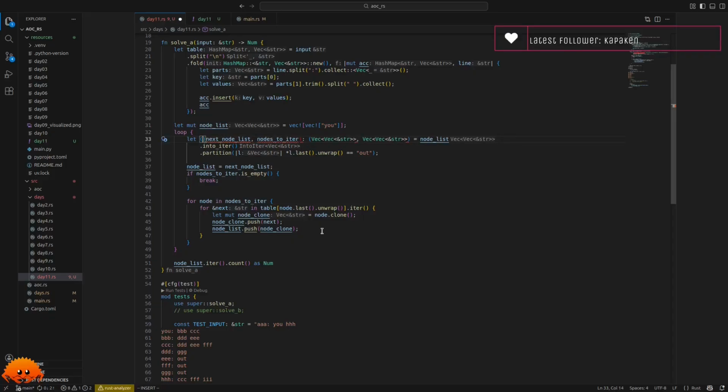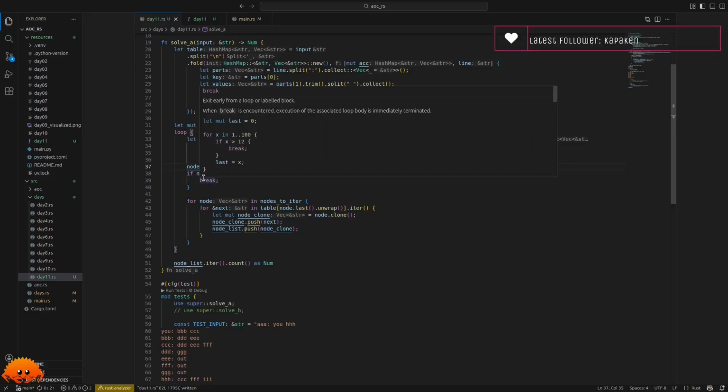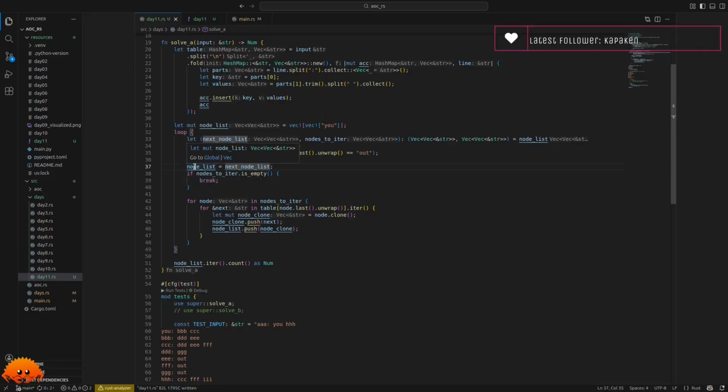Very nice. I wasn't sure, and as always, I'm quite impressed by the Rust compiler, because it actually notices that where we say into iter, we take ownership of the node list and it cannot be used because it's moved here. But here the node list again gets the next node list, and this way, before the break, it is not moved again.